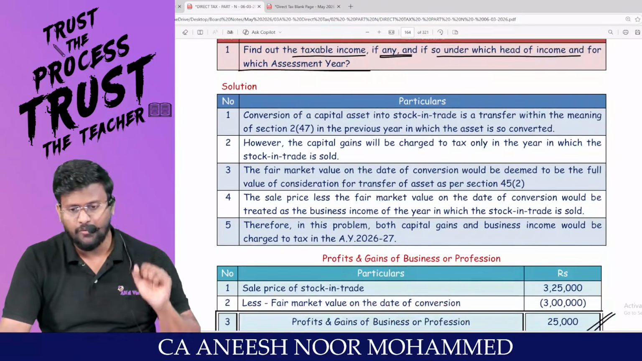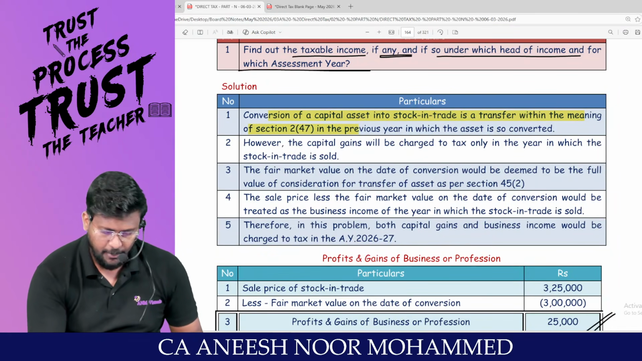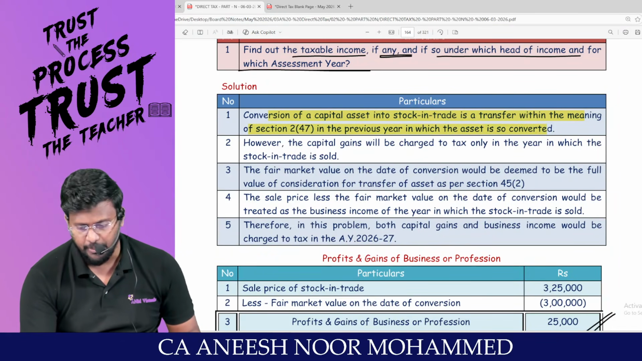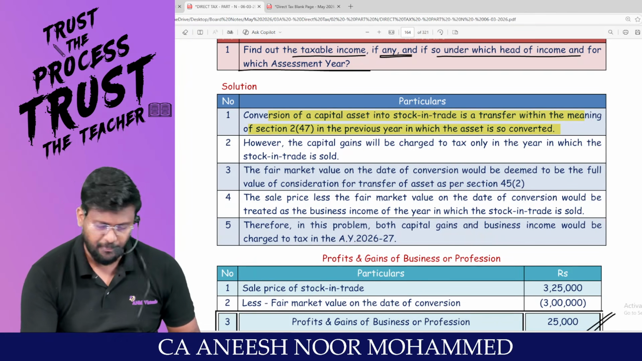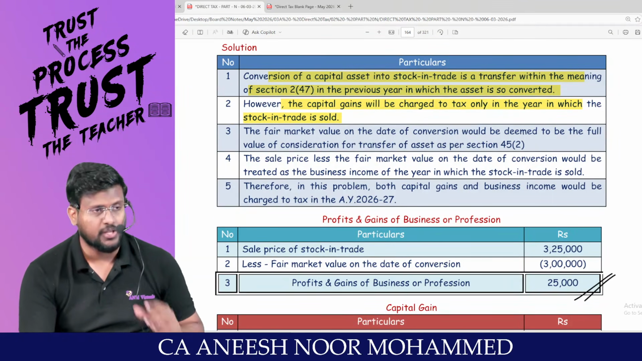The provision you have to note: conversion of capital asset into stock in trade is a transfer within the meaning of section 2 subsection 47 in the previous year in which the asset is so converted. However, the capital gain will be chargeable to tax only in the year in which the stock in trade is sold.